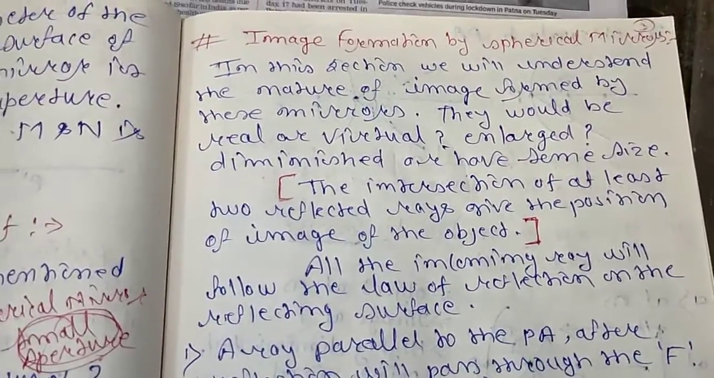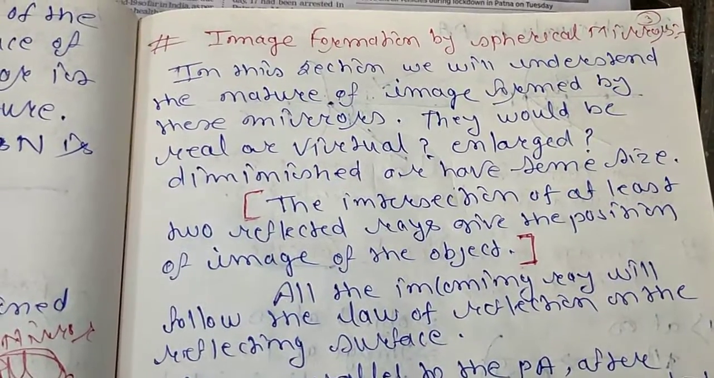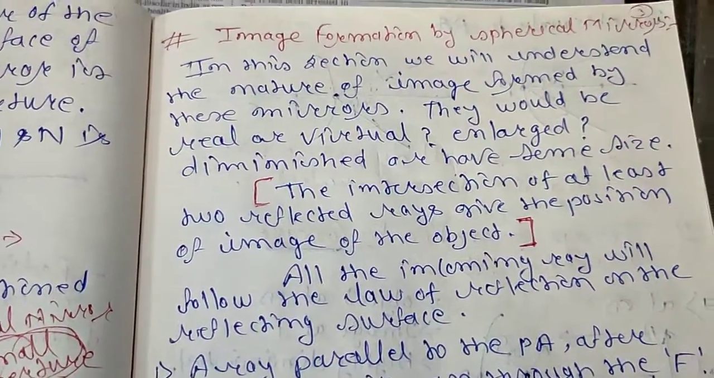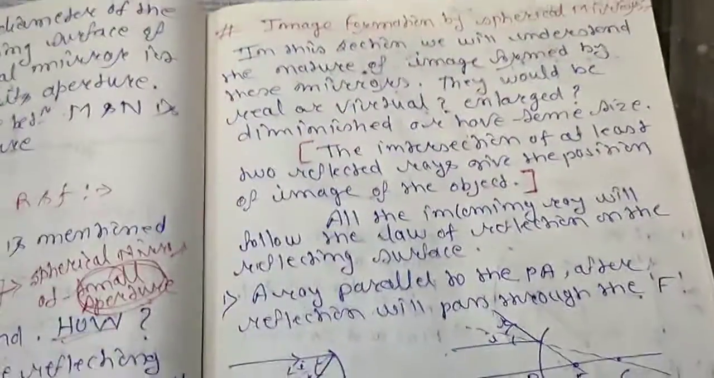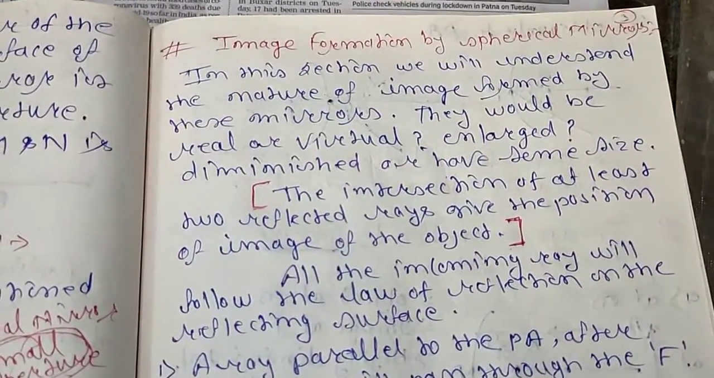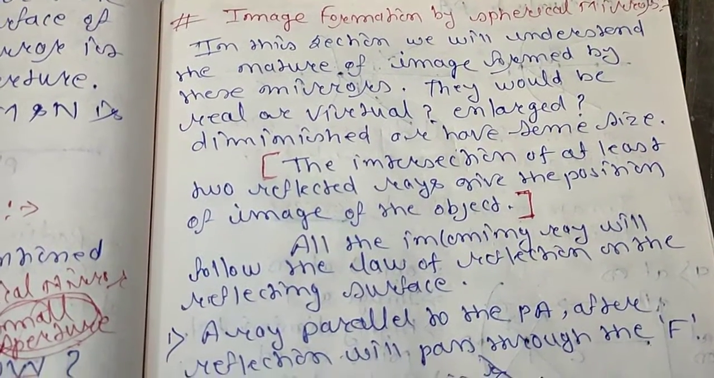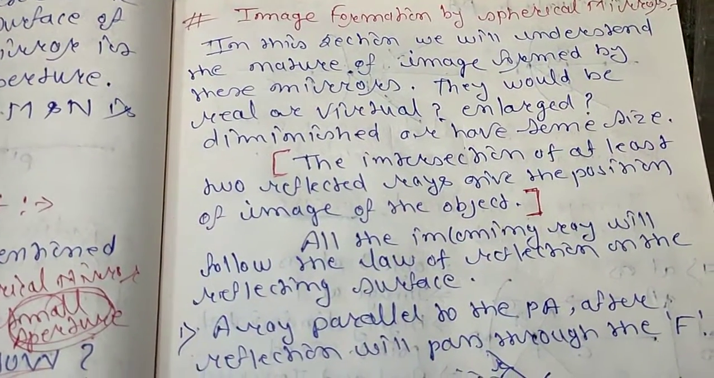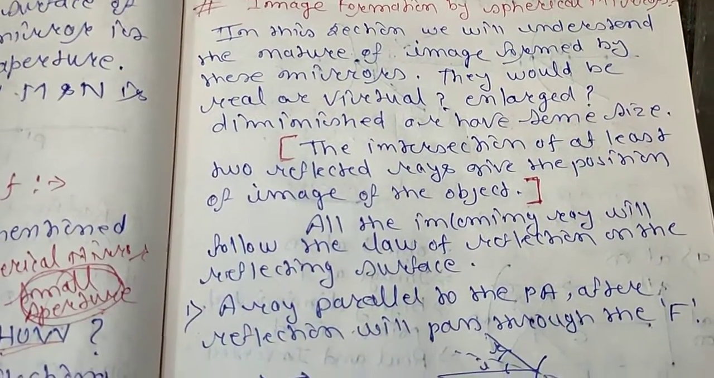Okay. So first of all, you have to take a glance at the study material that I have uploaded. Image formation by spherical mirror. Here you can see several points they have given. In this section, we will understand the nature of the image formed by this mirror, and also find whether the image is real or virtual, enlarged, diminished, or of the same size.